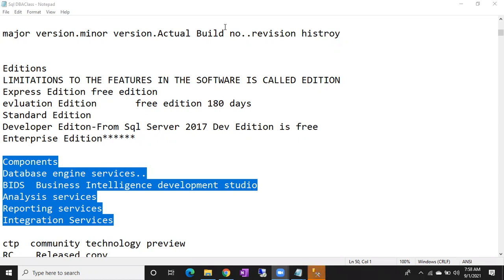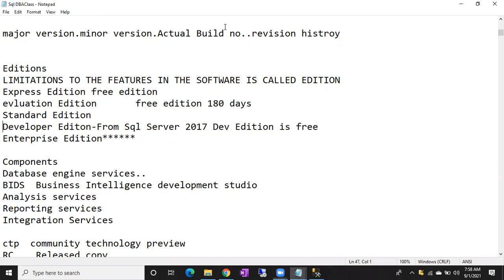From 2017 onwards, the developer edition is free. So a lot of money is saved for the companies. Why? Because we use the developer edition in the non-prod environment. Earlier, if you wanted to install the developer edition, you had to pay money to Microsoft. But once they gave a free edition, people just install the developer edition in the non-prod environment, so they save a lot of money.